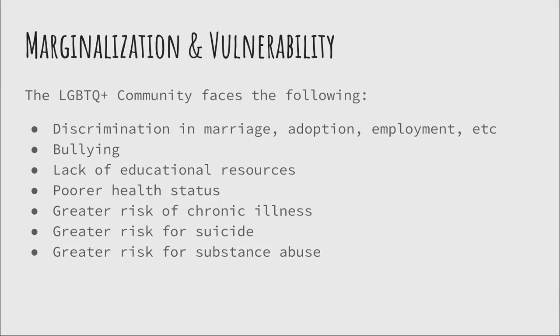So what makes them vulnerable? Well, this community faces discrimination in marriage, adoption, employment, etc. They face bullying in schools and in the workplace. They have a lack of educational resources about their community, and this community tends to self-identify with having poorer health status. This is likely due to the fact that they are at a greater risk for chronic illnesses like HIV and AIDS, STDs, and mental health issues such as depression, anxiety, and suicide. And they are also at a greater risk for substance abuse.